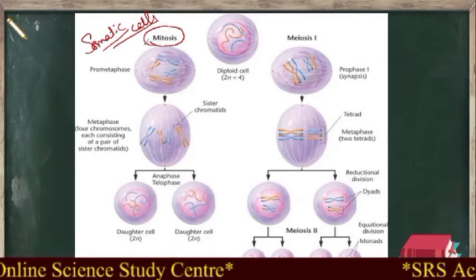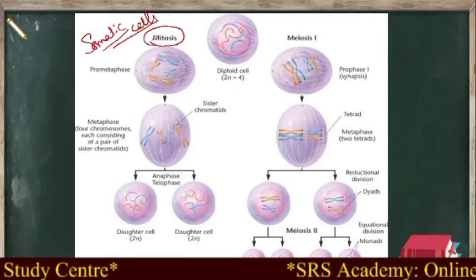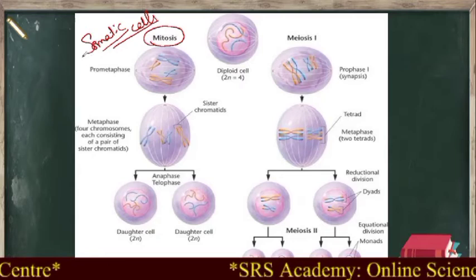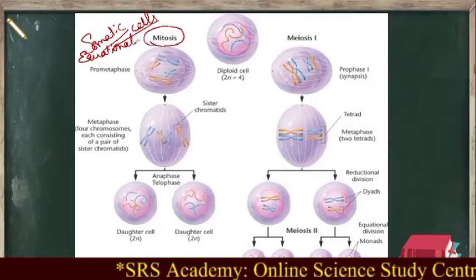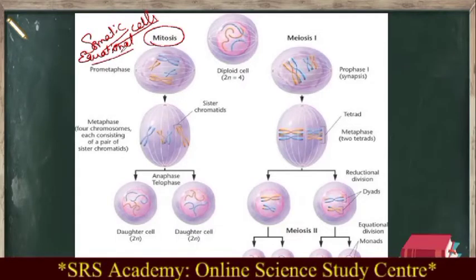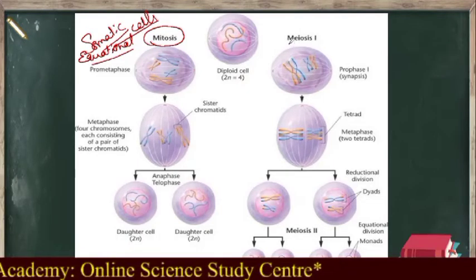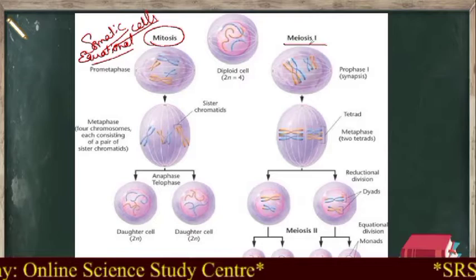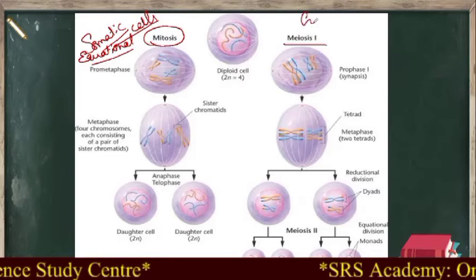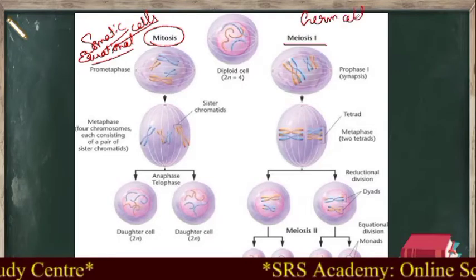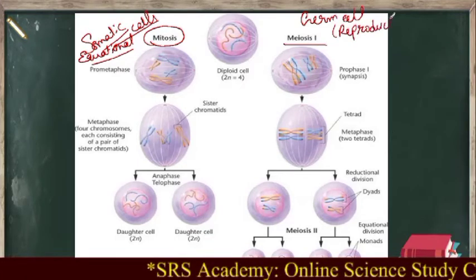This mitosis takes place in somatic cells, and also keep it in mind, this mitosis cell division we call equational cell division. There is a reason why we call this equational. Then the second type of cell division is called meiosis. Meiosis takes place in germ cells, or reproductive cells.